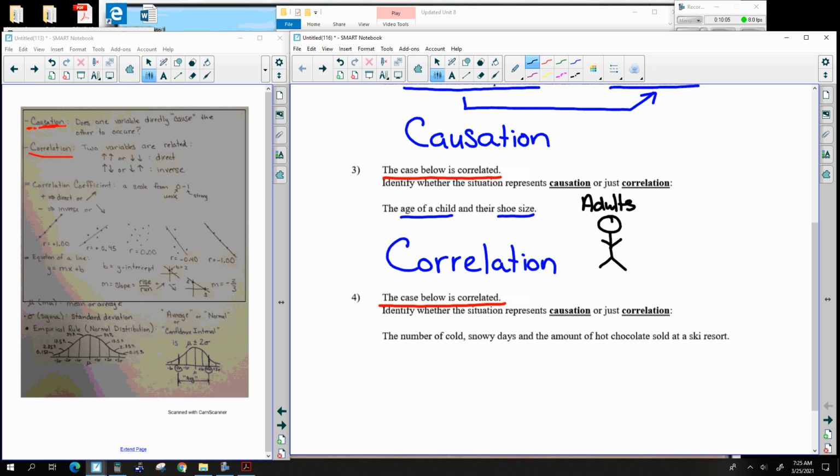Say a person is size 9. Can you tell how old that person is just by knowing that they're a size 9? I can't tell how old that person is because they're a size 9.